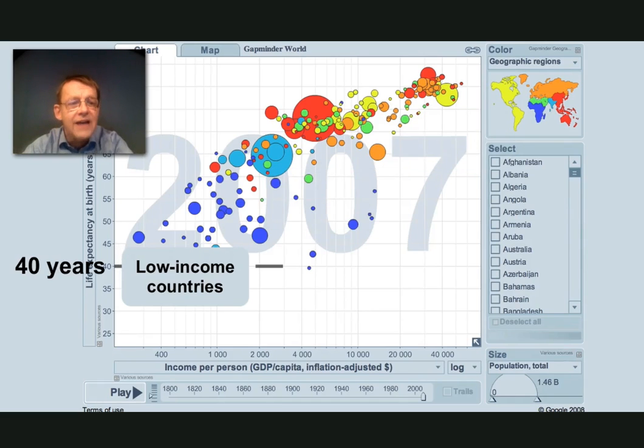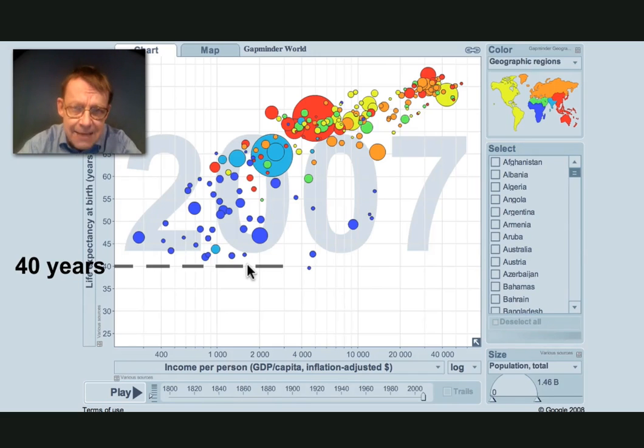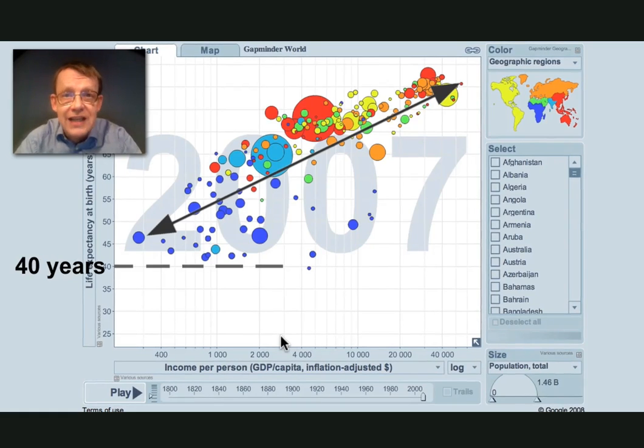But all countries of the world today have more than, or are estimated to have more than, 40 years of life expectancy. And none has less than $3,000 per capita. So it means that the world has become healthier and richer. But the difference still is enormous between the richest country and the poorest country. And there are also very big differences within countries, which we cannot show here.